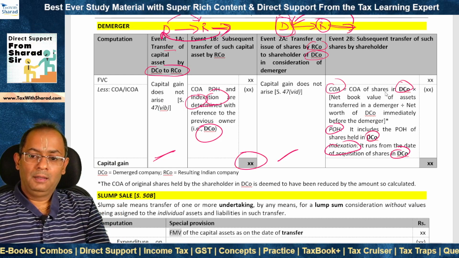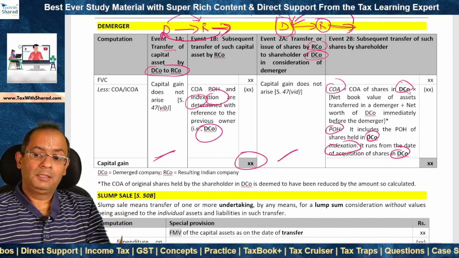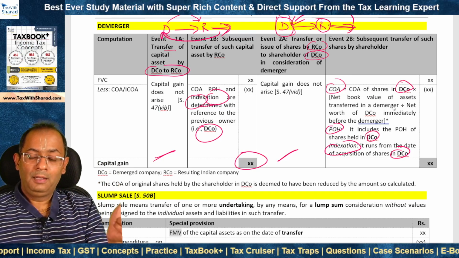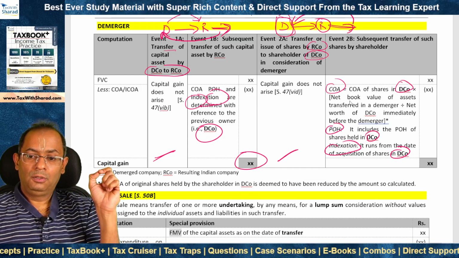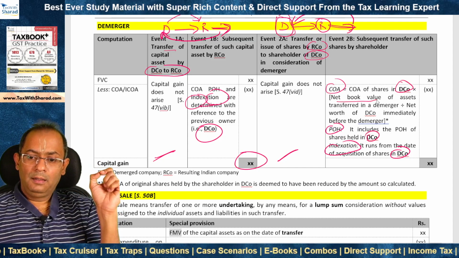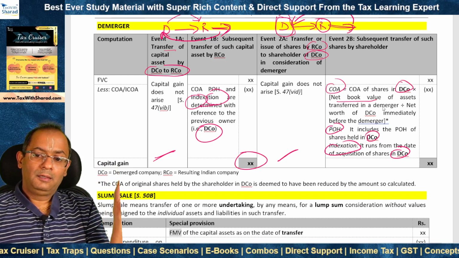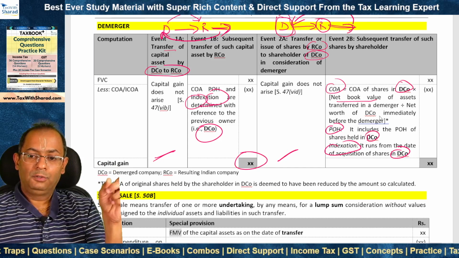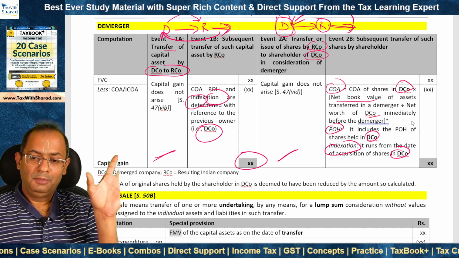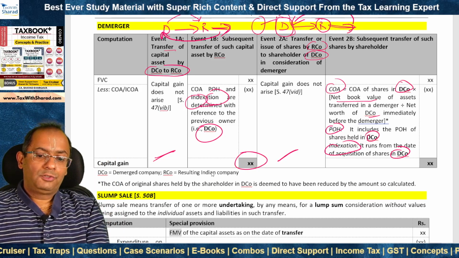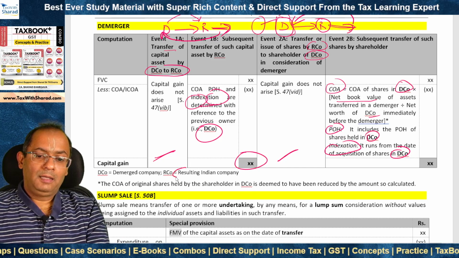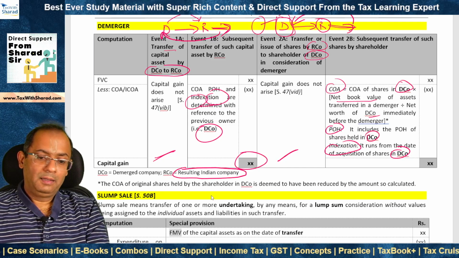So we will pick up the cost of acquisition of shares in the demerged company, and then we will apply a ratio, which will be based on the net book value of assets transferred in a demerger divided by the net worth of the demerged company immediately before the demerger. That will become the cost of acquisition. For these provisions to apply, the condition is that the resulting company should be an Indian company.